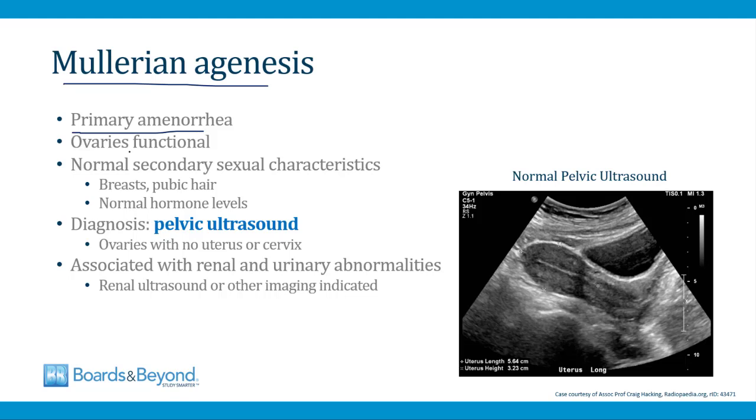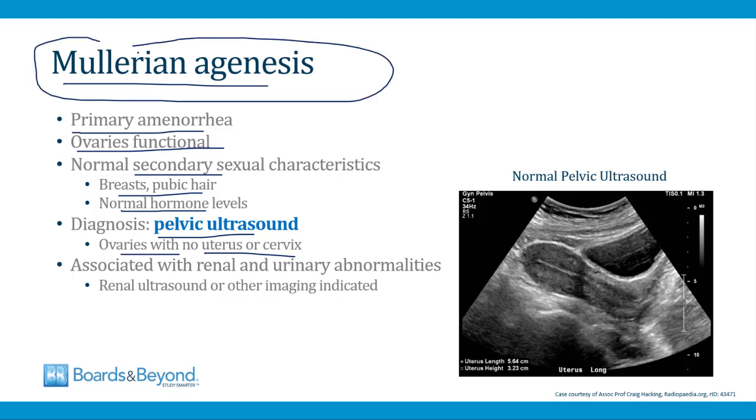menstruation. The ovaries, however, are functional and normal in girls with Mullerian agenesis. So they will enter puberty and have normal secondary sexual characteristics, things like breasts and pubic hair, and they will have normal hormone levels on serum testing. The diagnosis is made by pelvic ultrasound. It will show ovaries with no uterus or cervix, and that's how you know that the girl has Müllerian agenesis.